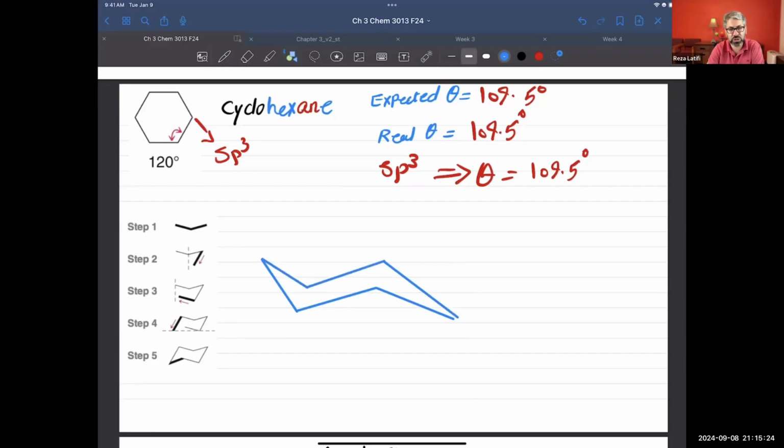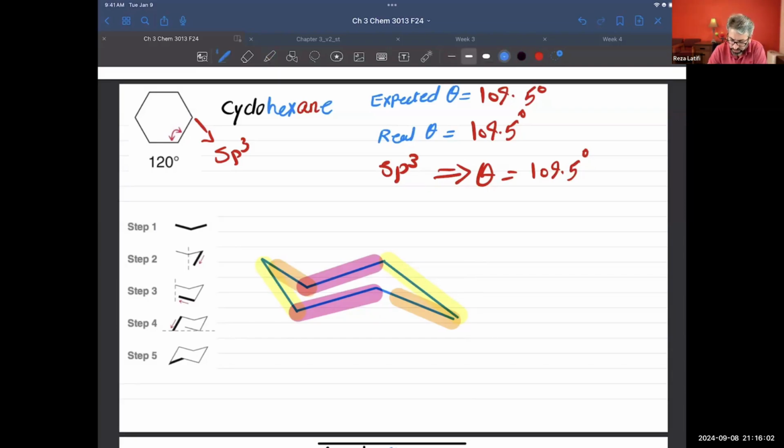Okay, that's a chair conformation. As you see, if you pick any line, there will be one line parallel to it, and that line is parallel to it. And if you pick that one line that is parallel to it, it will be that one. And the last one, this line is parallel to that line. So you can always find two lines that are parallel to each other.